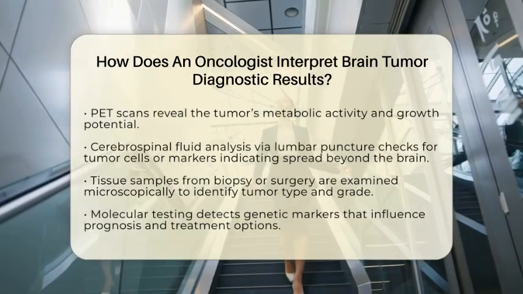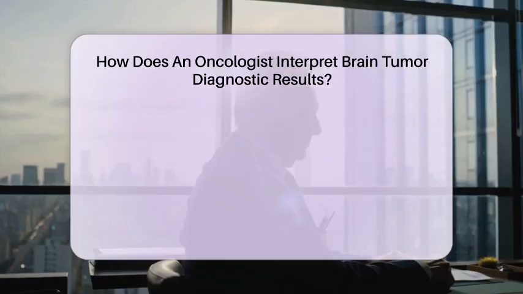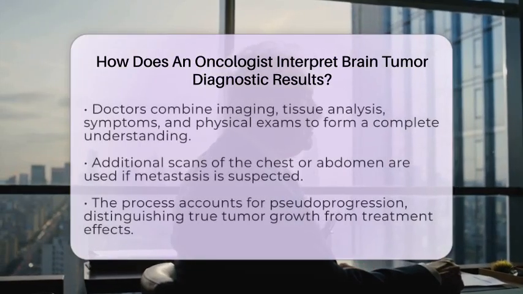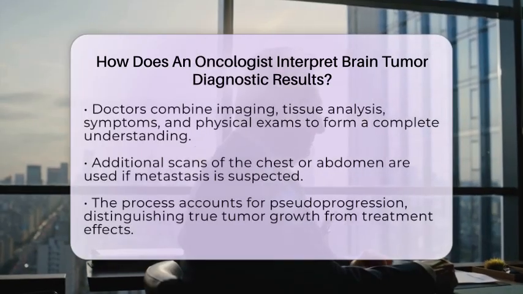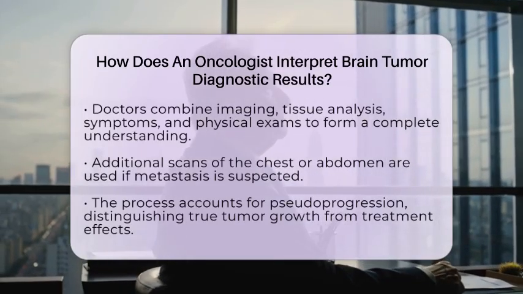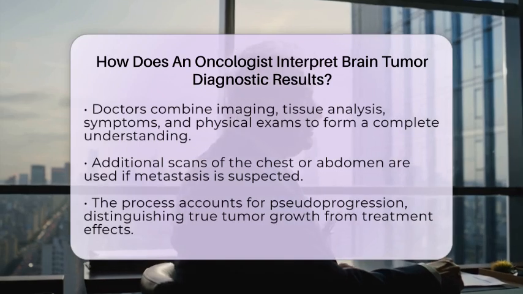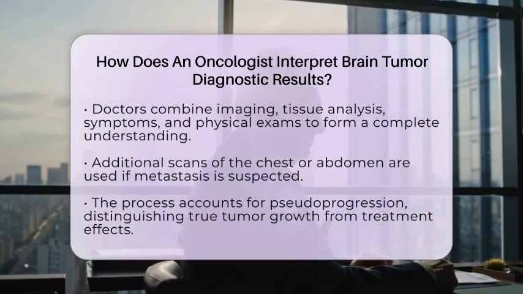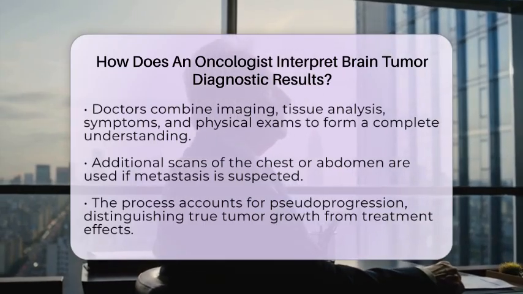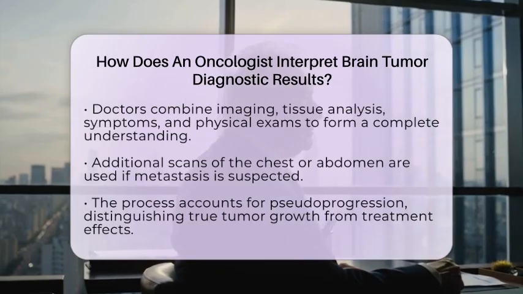However, imaging alone isn't enough for a definitive diagnosis. The oncologist relies heavily on tissue samples obtained through biopsy or surgery. Under the microscope, pathologists examine the tumor's cellular features to determine its type, such as glioma or meningioma, and its grade, which indicates how aggressive it is. Molecular testing can reveal specific genetic markers that influence prognosis and treatment options.